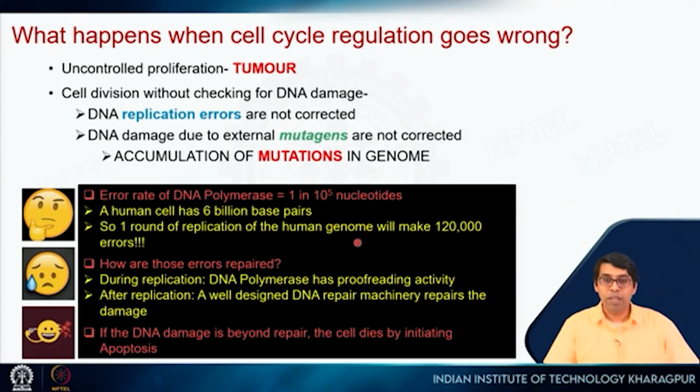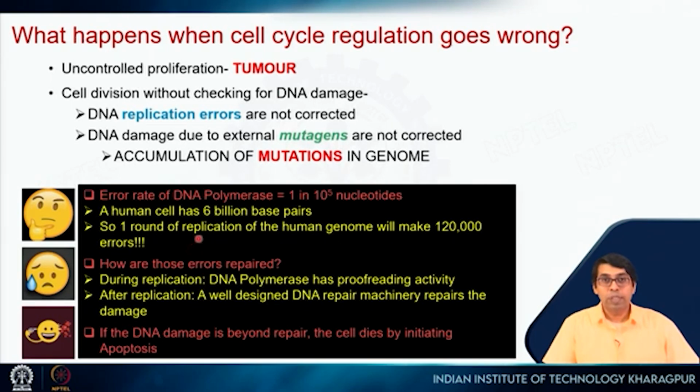In that case, the mutation will not have any effect on the structure or function of the protein. But in some cases, this mutation can create problems. The chances of that are less, but considering the number of cell divisions that happen, the chances of getting a problematic mutation increase, right?